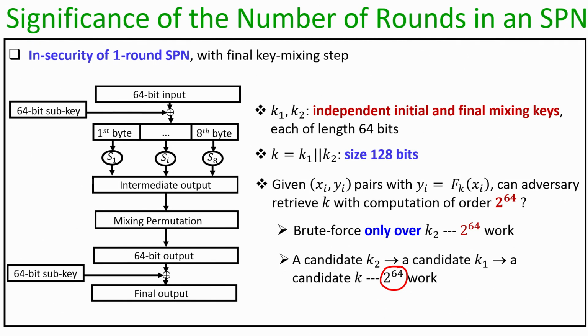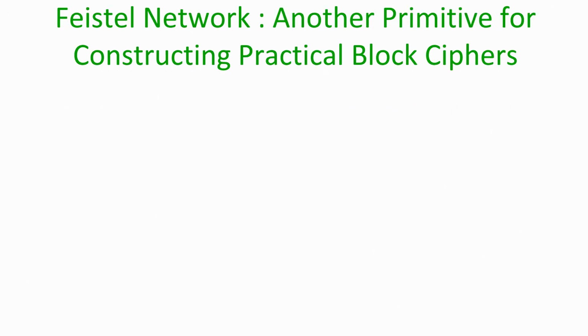So the number of rounds, along with the details of the S boxes, the choice of the mixing permutation, and the choice of the key scheduling algorithm, all constitute very important aspects of defining the overall security of the keyed permutation that we design using an R round SPN.